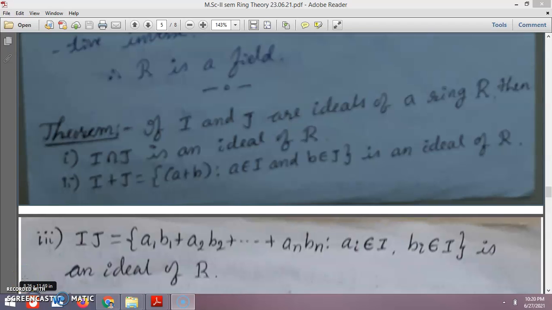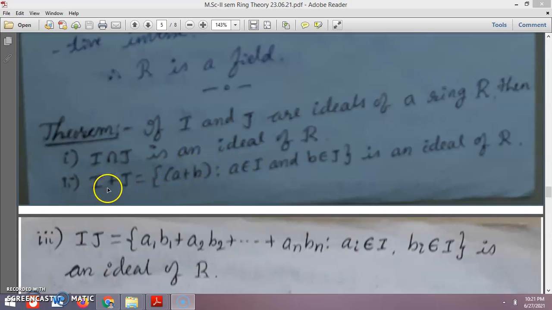Hello students, in this video I will continue with the next properties of ideals and homomorphisms. This theorem is particularly about properties of ideals. The theorem statement is: if I and J are ideals of a ring R, then the first result you should prove is that I intersection J is an ideal of R.